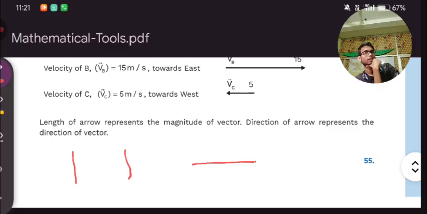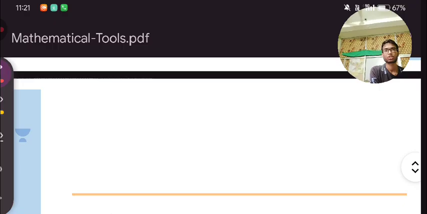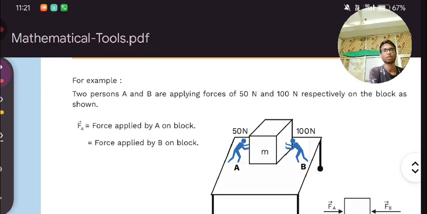But if you apply this arrow, it is telling that this is a vector. It is providing direction. That is what you will understand by these symbols. The length of an arrow represents the magnitude of a vector. The direction of an arrow represents the direction of a vector. We have understood. Next, let's see an example.